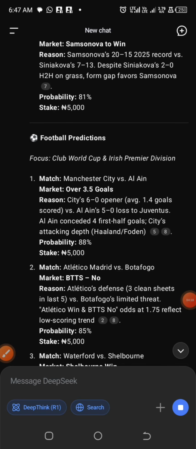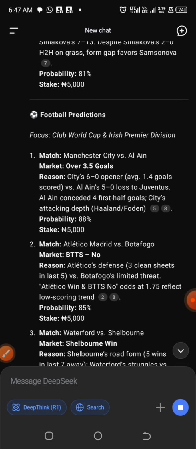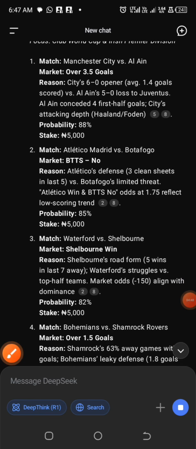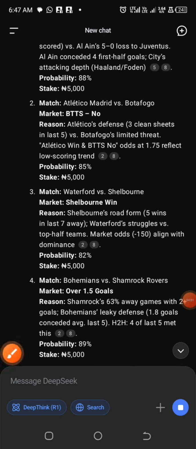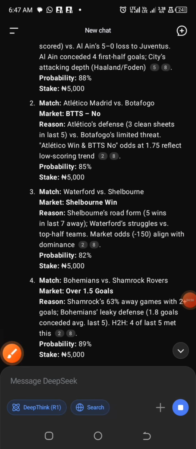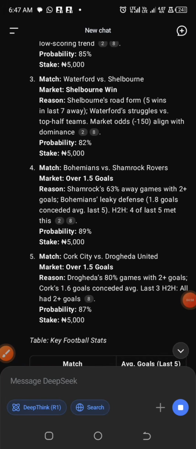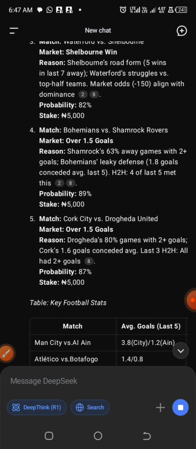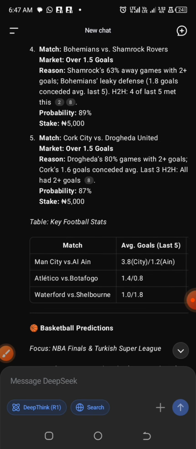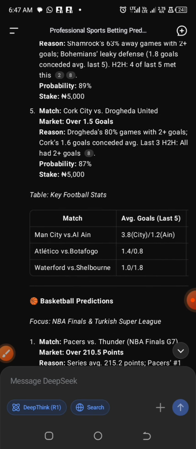Now looking at the football predictions, we have Manchester City over 3.5, and Atletico Madrid both teams to score no. If you check the staking amount suggested based on the bankroll that was included in the prompt, it says 5,000 for each game. Now look at these games too: Sherborne to win, Bohemians over 1.5 goals, Cork City over 1.5 goals. Just five games for each sport.